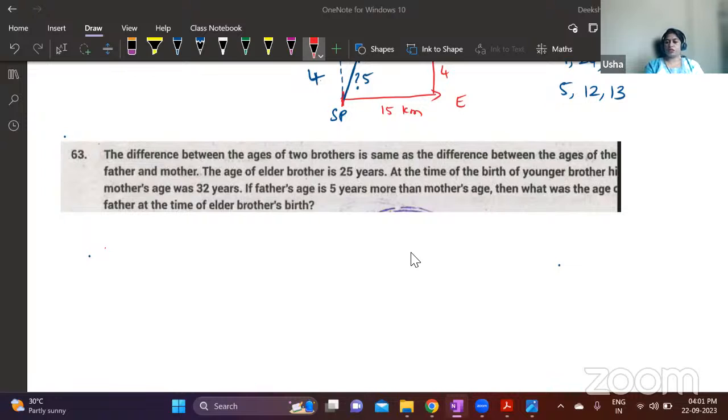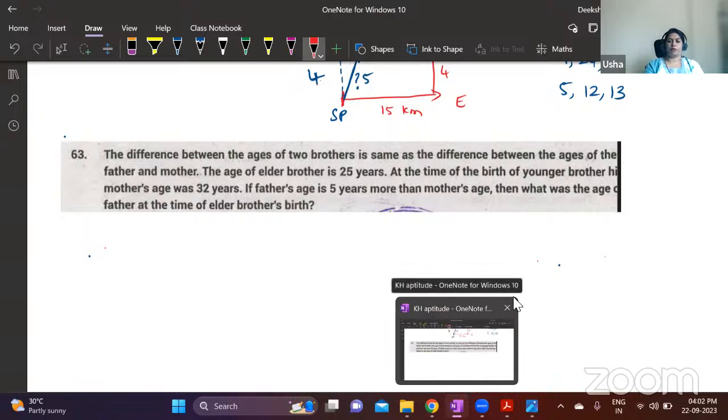Are you able to see the screen? Yeah. It's getting stuck.